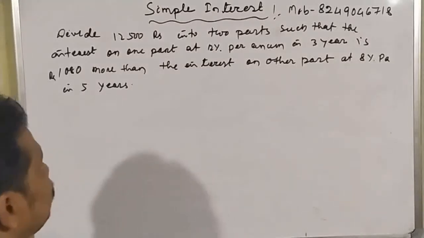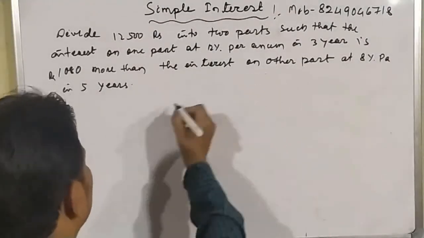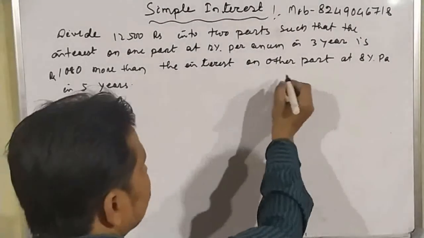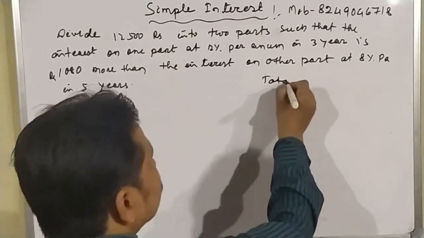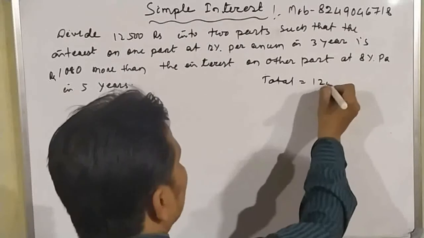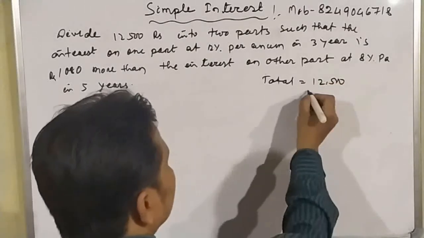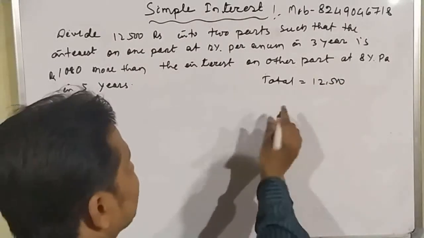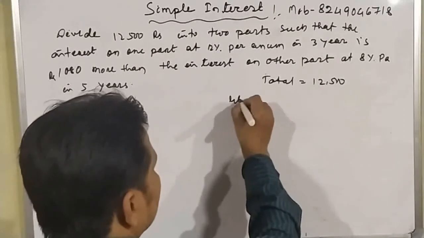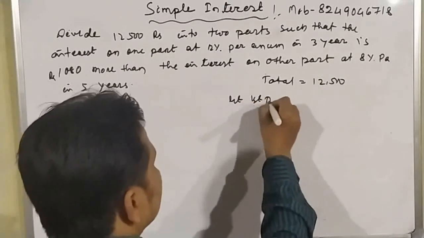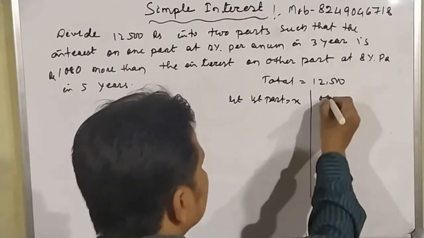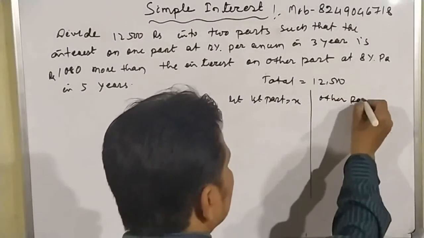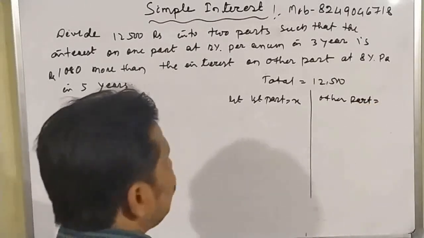Okay, student. So here we are making a diagram. Total is equal to 12,500 rupees, and we have to divide it into two parts. Let the first part be x.